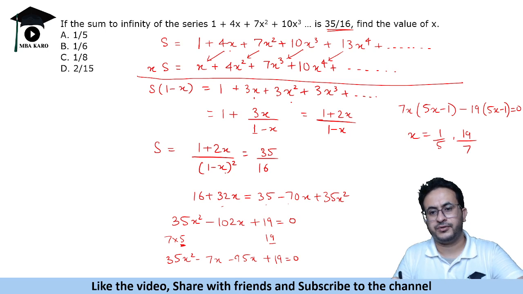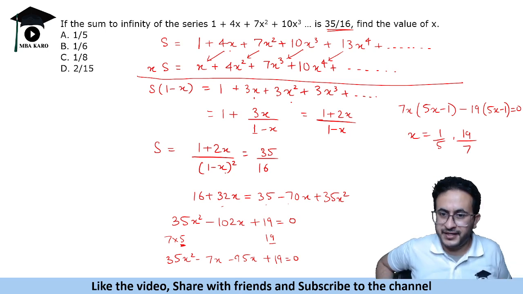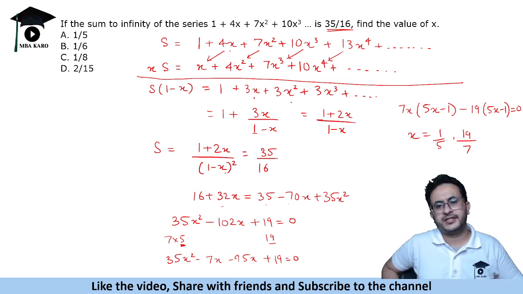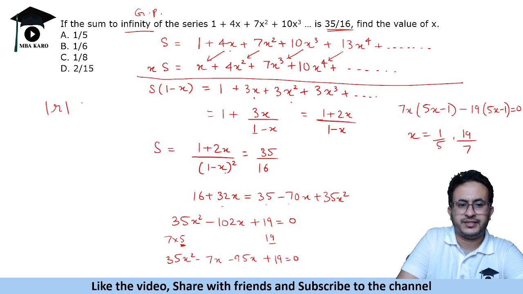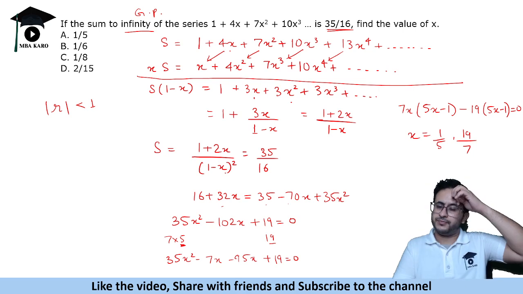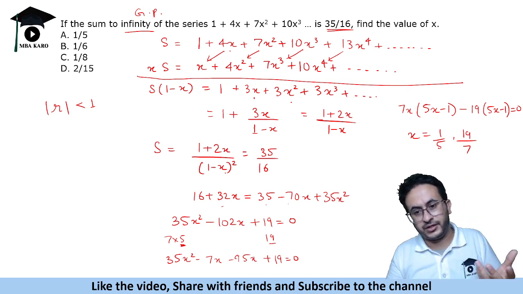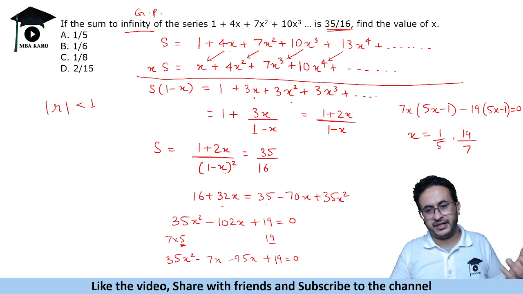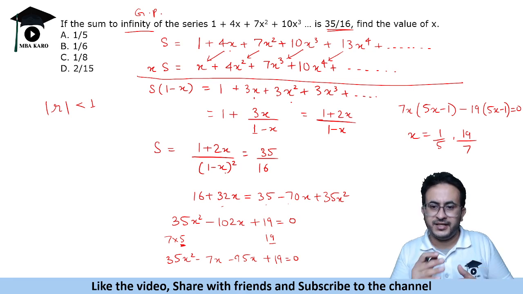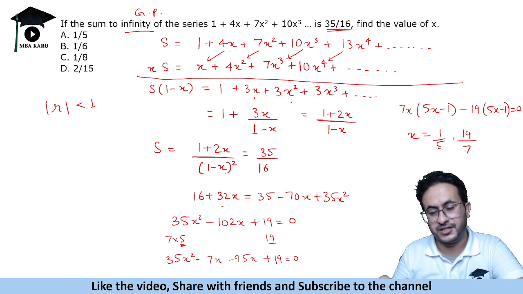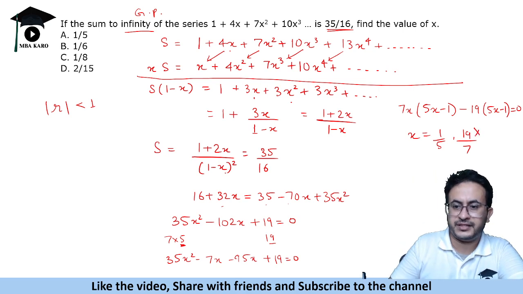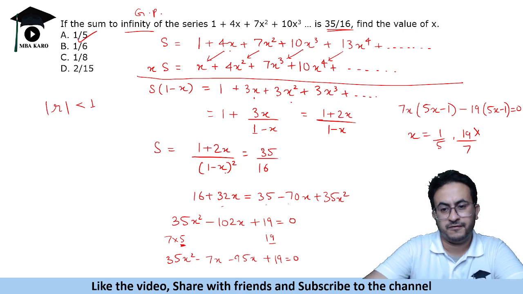Okay. Now some of you might say that there are two answers. Why is only one of the answers given in the options? Whenever we have an infinite GP, the magnitude of the common ratio is less than 1, right? Because if the common ratio is more than 1, we cannot converge. It will keep on expanding. So the concept of infinite GP is that the subsequent terms are smaller than the previous terms, and hence we can converge the sum to a given value. So we will reject this value, and hence our answer becomes 1 by 5.